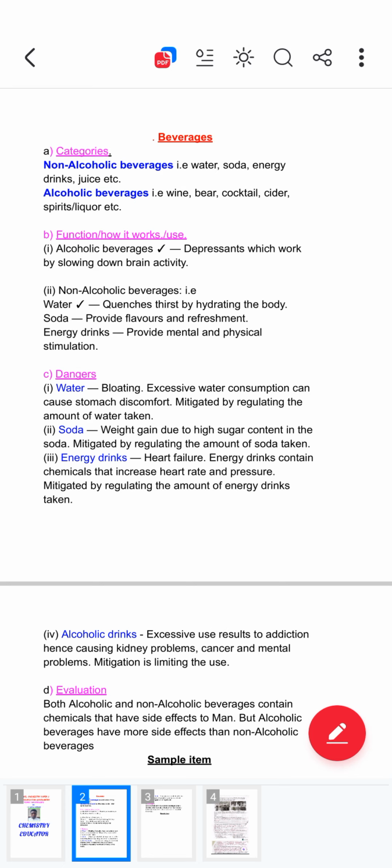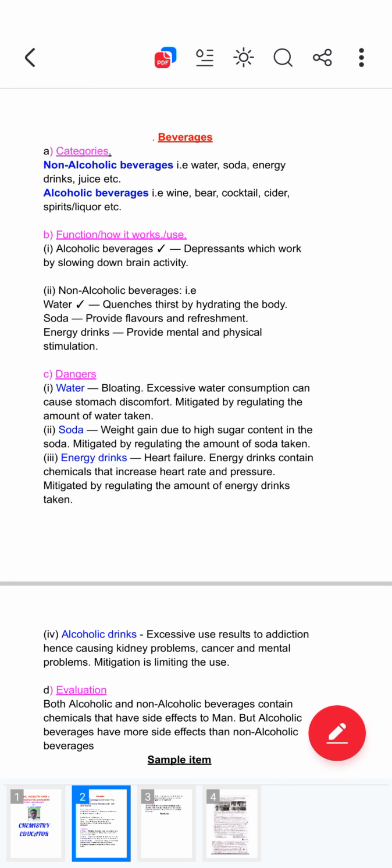So when the body gets addicted to alcohol, some body parts are also damaged. That's why, like the kidney and the lungs get cancer because of too much alcoholic content in the body, due to taking excessive alcoholic drinks, which results in addiction and damages other body organs. So the mitigation is limiting the use. So that's how we can give the dangers.